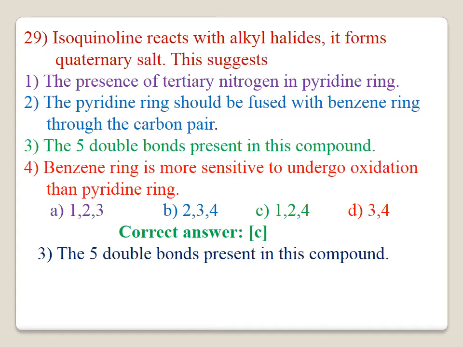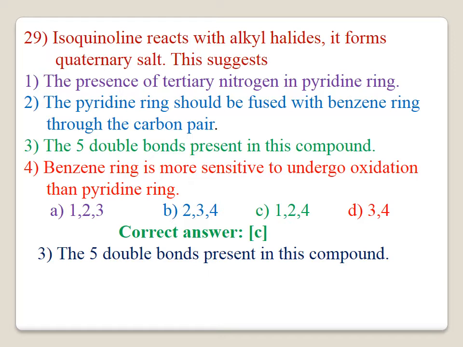Question number 29. Isoquinoline reacts with the alkyl halide. It forms a quaternary salt. This is due to: 1. The presence of tertiary nitrogen in the pyridine ring. Correct. 2. The pyridine ring should be fused with the benzene ring through the carbon pair. It is also correct.